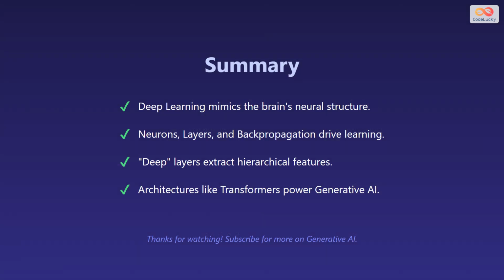To wrap up, deep learning mimics neural structures to solve complex problems. By stacking layers deep, these networks learn hierarchical features. And through architectures like transformers, they have evolved from simply classifying data to generating the future of AI content.